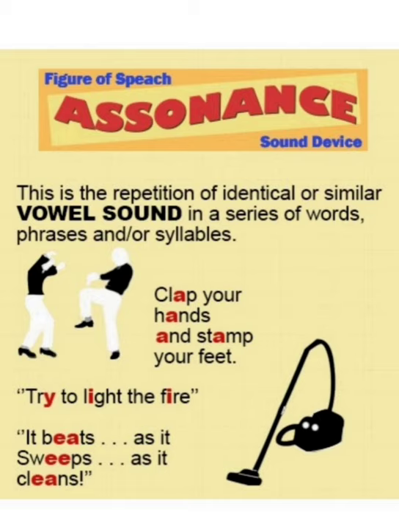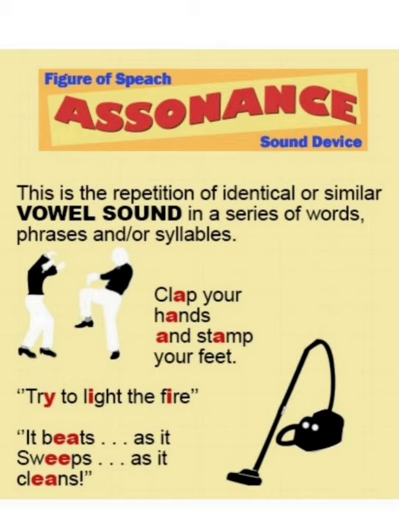Then see this example, assonance. Clap your hands and stamp your feet. See, A sound, A-E-I-O-U, vowels. So, clap, hands, everywhere, A sound. Then try to light the fire. Don't look at the letters. Here is try. Don't look at the Y letter. Just look at the sound. Okay, try, I sound. Try, light, fire. So, all the words have I sound.